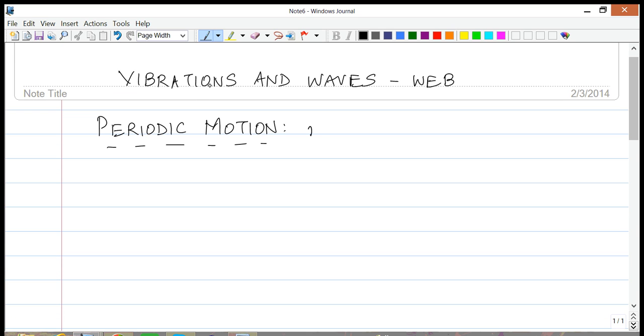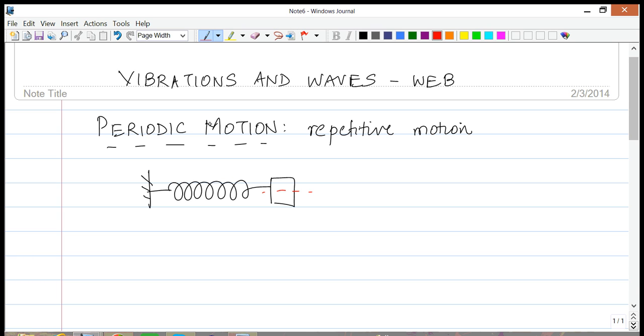Any repetitive motion is going to be periodic. So, for instance, this is going to be one of our examples. If you have a spring and you attach a mass to the spring, and you pull this mass and then let go, assuming that there are no frictional forces, this mass will undergo periodic motion, and this motion will keep on repeating itself. We can define things like time period, frequency, and all kinds of things for this motion, because it will keep on happening again and again. So that's one example.